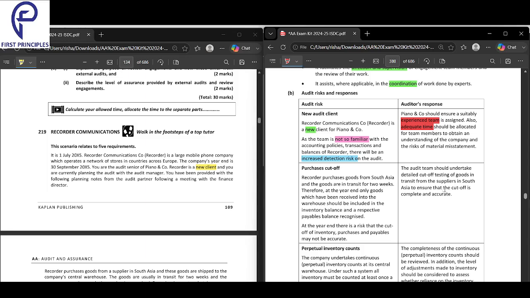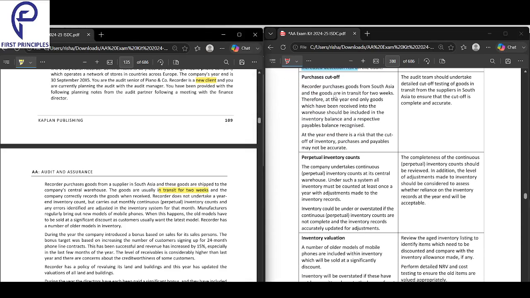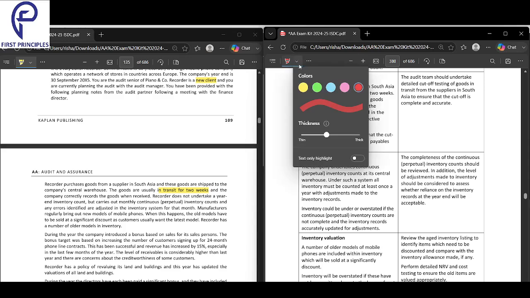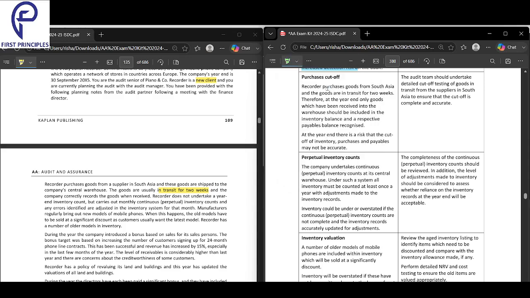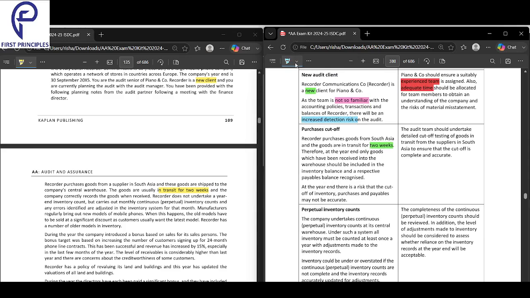That is done. Next, we look into the second one here. The company takes goods from a supplier in South Asia, and these goods are shipped to the company's warehouse, and it takes 2 weeks in transit. So purchases are recorded from South Asia and the goods are in transit for 2 weeks. So what is the solution about this?